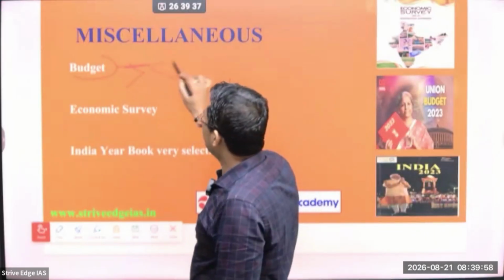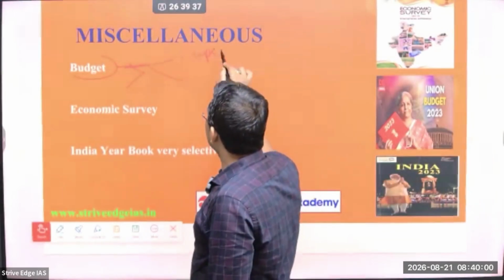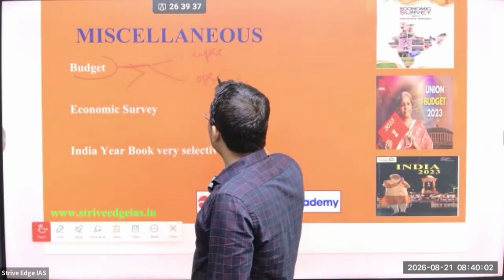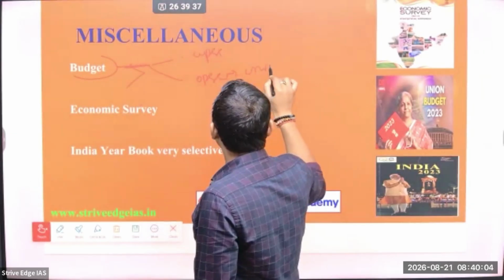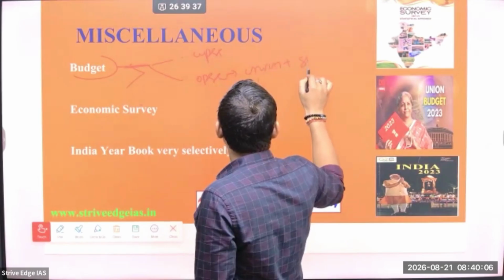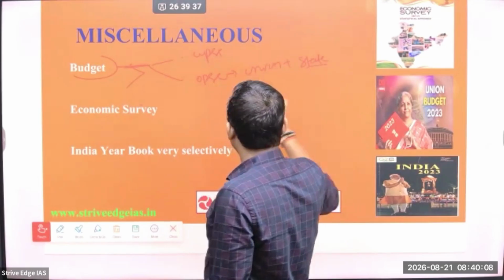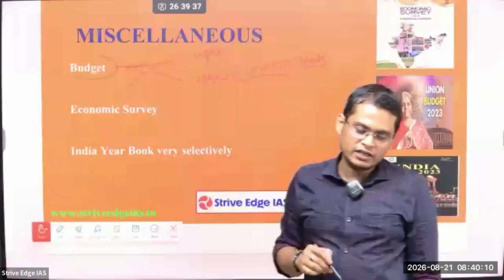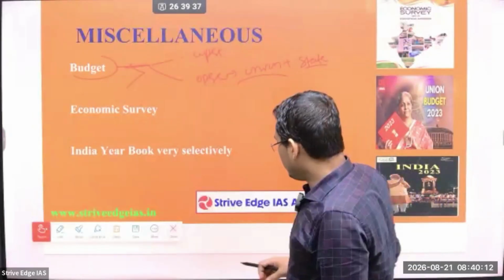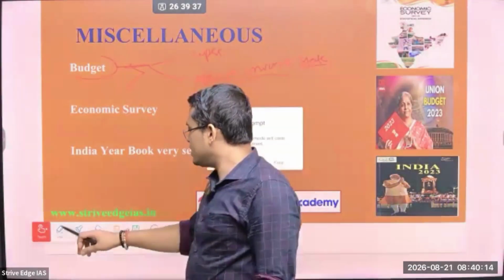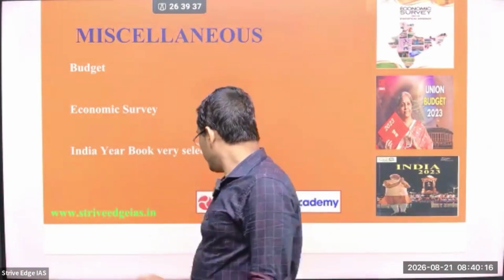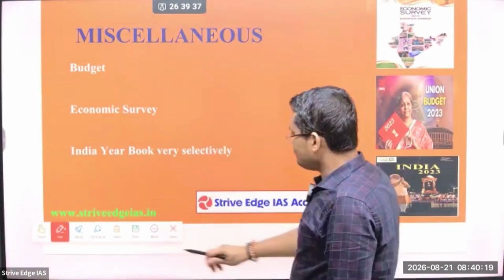If you are giving UPSC, refer to the Union Budget. If you are giving OPSC, you have to refer to the Union Budget plus the state government budget. If you are giving a state PCS, then also refer to your state budget, like what the announcements are and how much money has been allocated to different sectors. So you need to have a fair amount of idea.